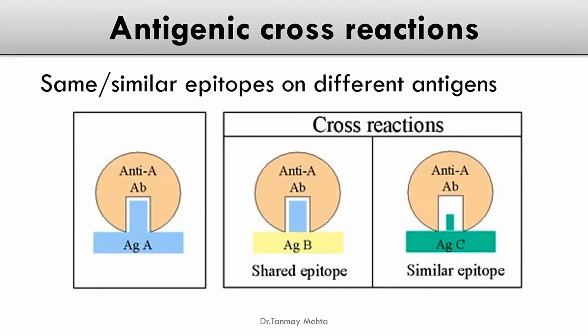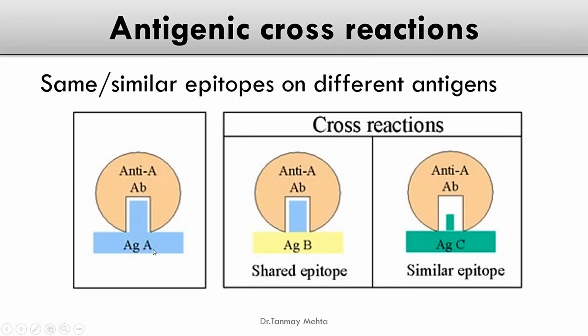Antigenic cross reaction. Sometimes the same or similar types of epitopes on different antigens can lead to antigenic cross reaction. To understand it, we have presented here three antigens A, B and C, and each one of them has an epitope.